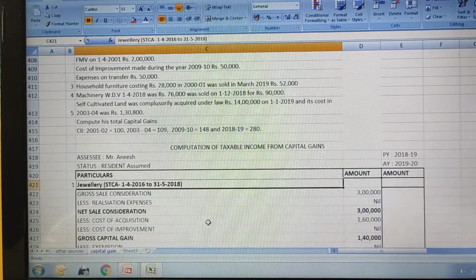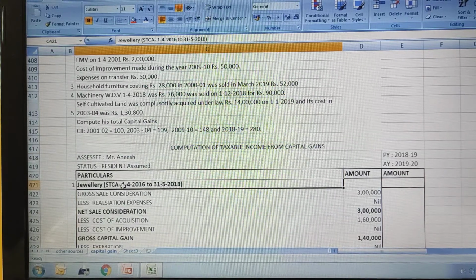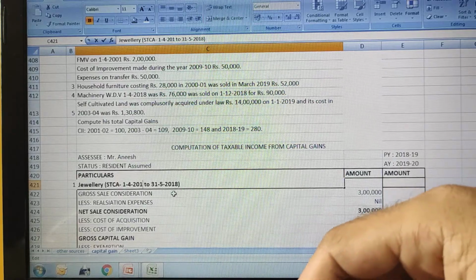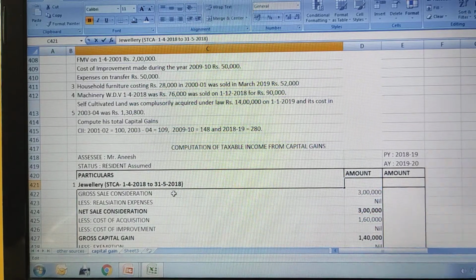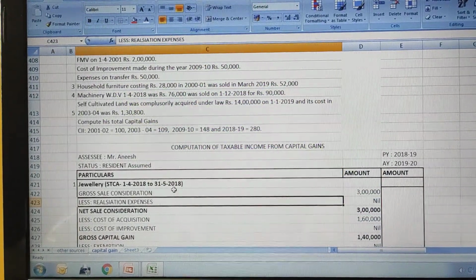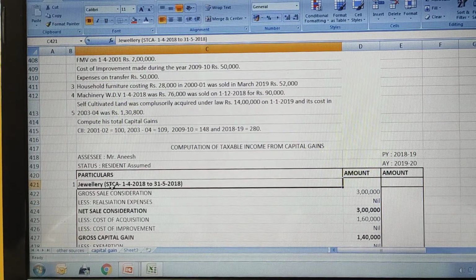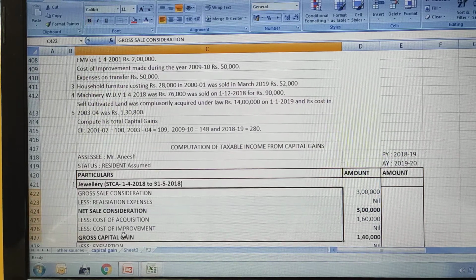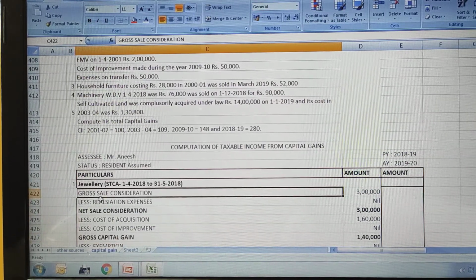The first asset given is jewelry. It was purchased in April 2018 and sold in May 2018. So we can easily declare that it is a short-term capital asset. So we follow the format of short-term capital gains. So here is the format.